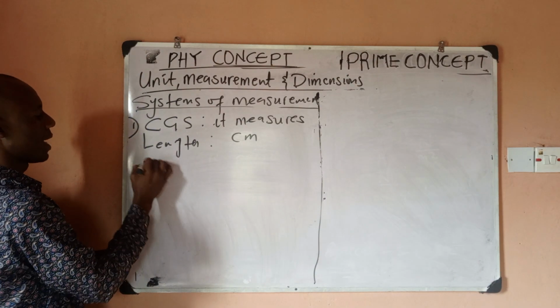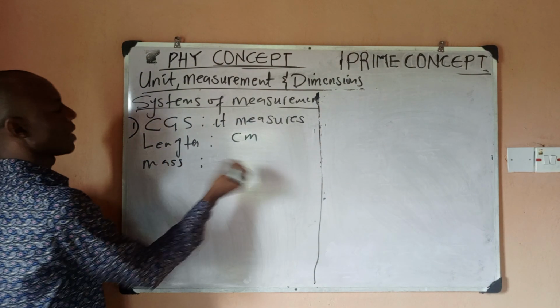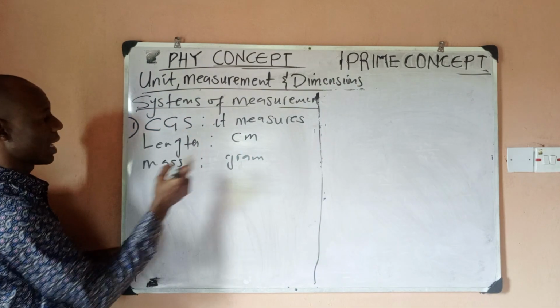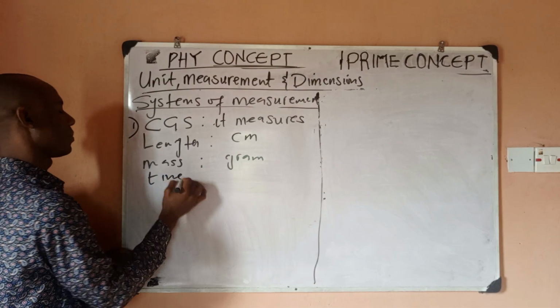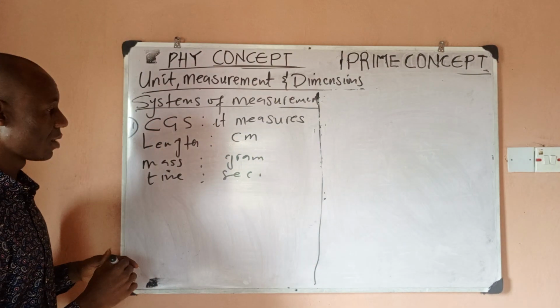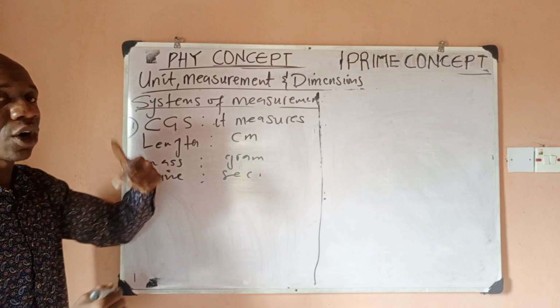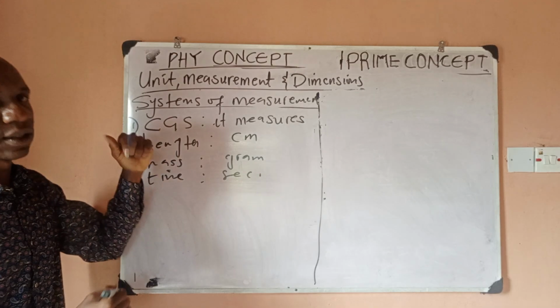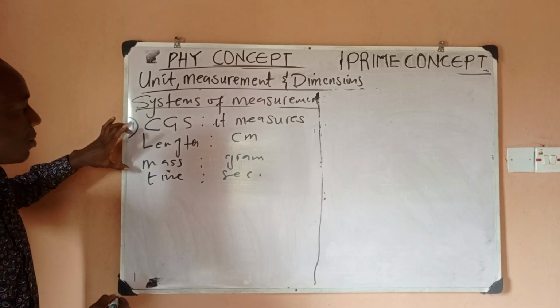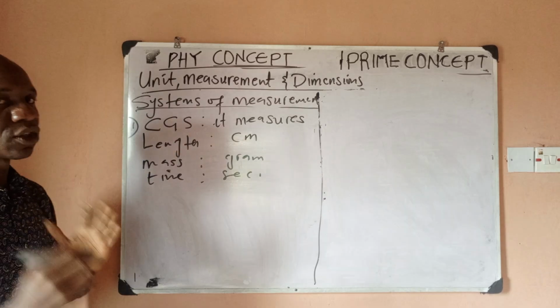It measures mass in grams. That is what the G stands for. And it measures time in seconds. That is the CGS system of unit, right? So some people call it the non-SI unit. So we'll be seeing this. There will be a constant comparison between the CGS and our normal standard measuring unit.